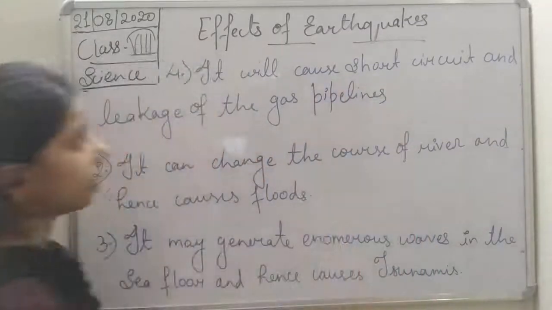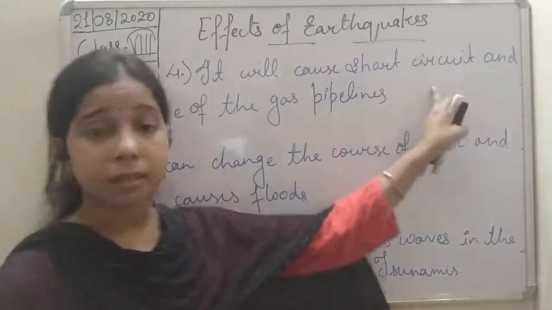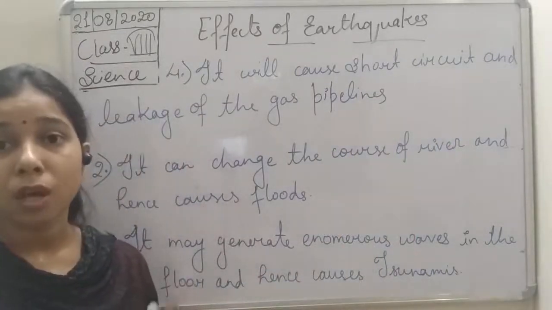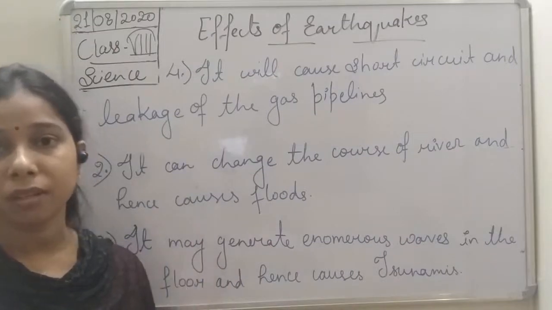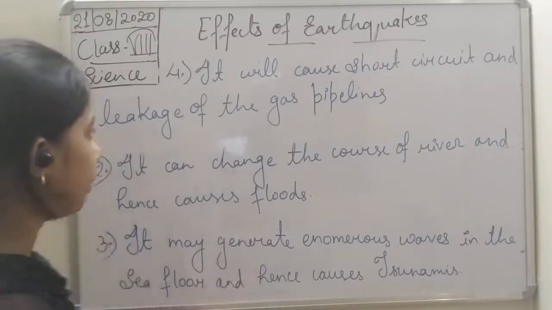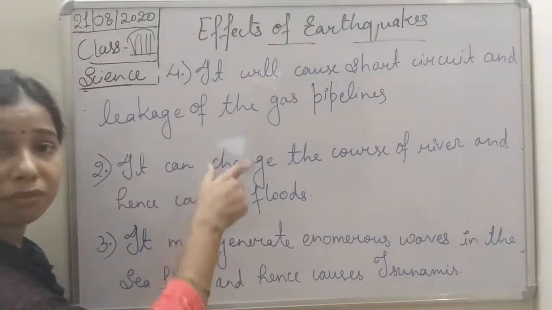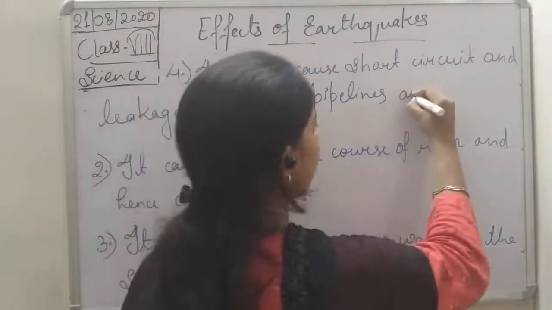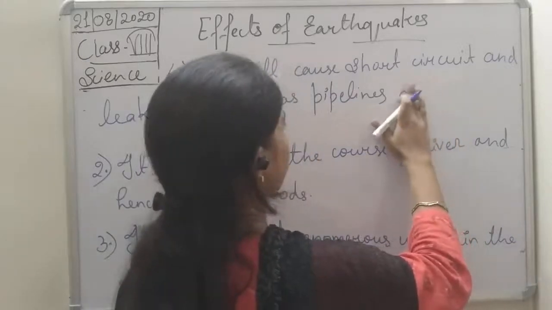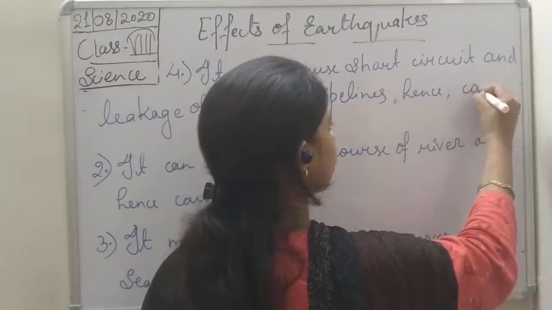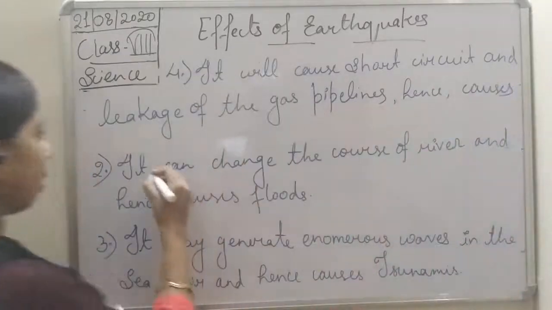And what will happen? Now you see here, students, when a short circuit occurs or if there is a leakage of the gas pipeline, ultimately it will result in fire. So we will write that since it causes short circuit and leakage of the gas pipe, hence it causes fire.